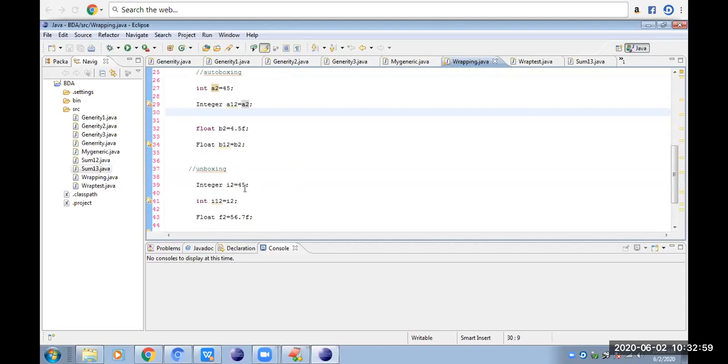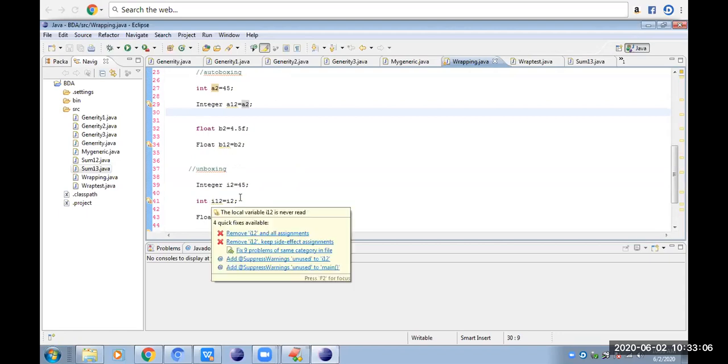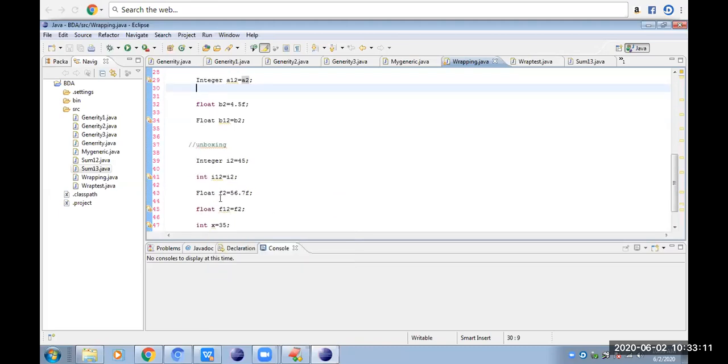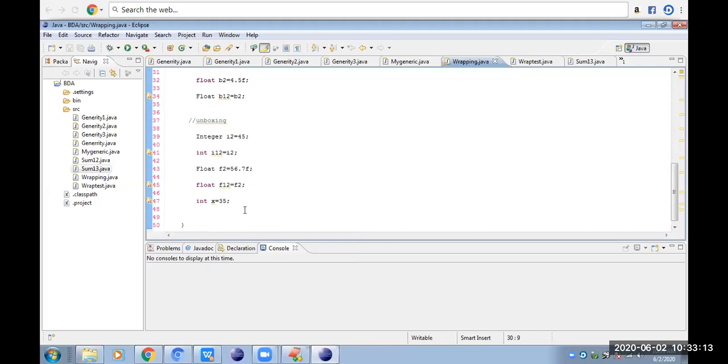Integer i2 is equal to 45. This i2 is automatically converted to the ordinary variable i12 simply by assigning. Similarly for float also. Okay, like that.